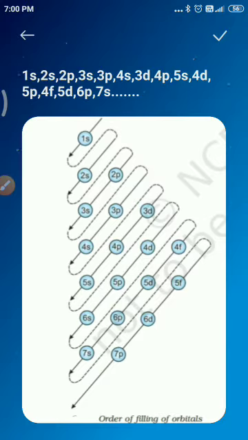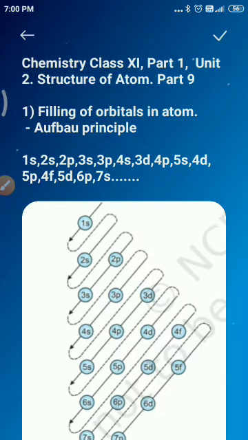The filling of electrons into the orbitals of different atoms takes place according to the Aufbau principle, which is based on the Pauli's exclusion principle, Hund's rule of maximum multiplicity, and also the relative energies of orbitals.